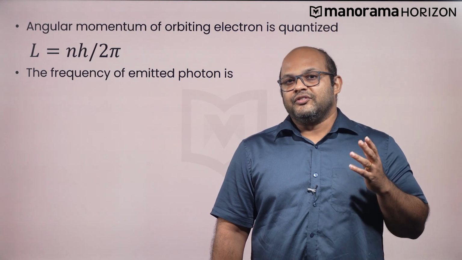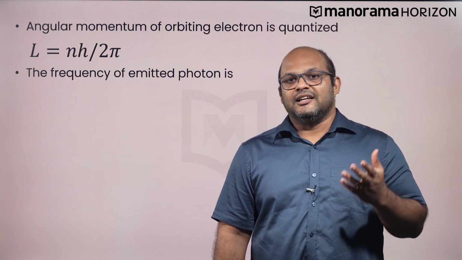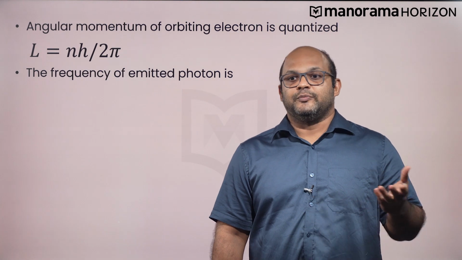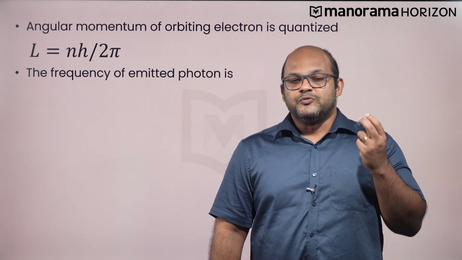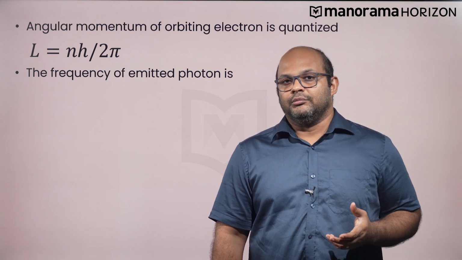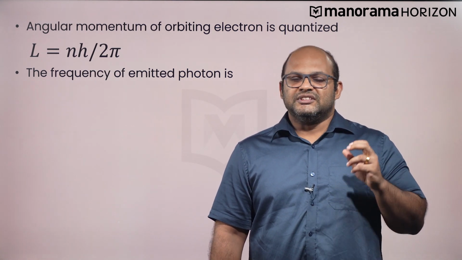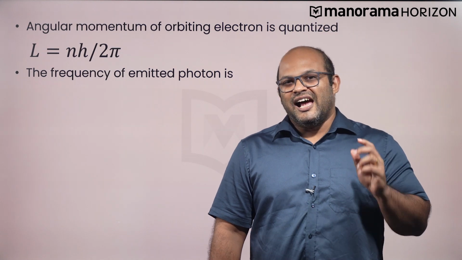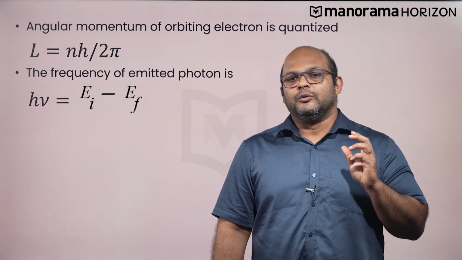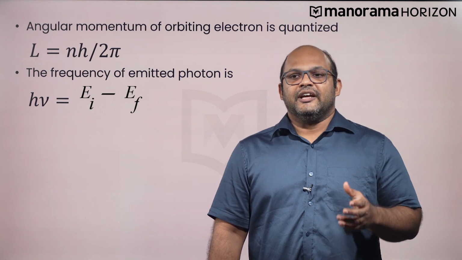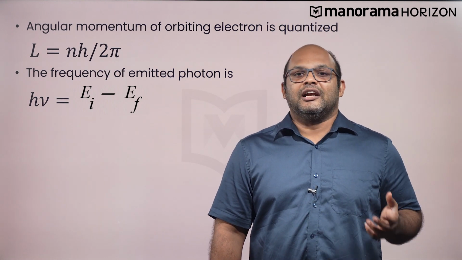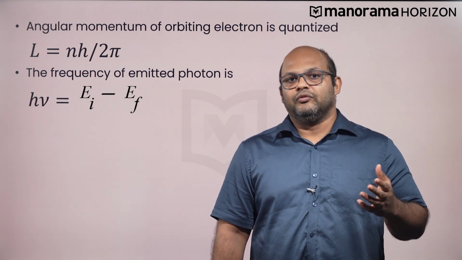The angular momentum, denoted by L, is equal to nh upon 2 pi, where h is Planck's constant, n is the specific quantum number, which is a whole number, and pi is the usual constant. And the frequency of this emitted photon is given by nu, as in the equation h nu is equal to Ei minus Ef, where Ei and Ef are the initial and final energy states, respectively.